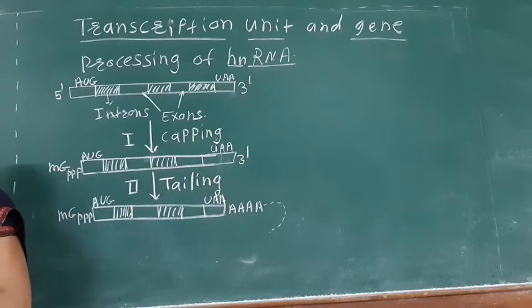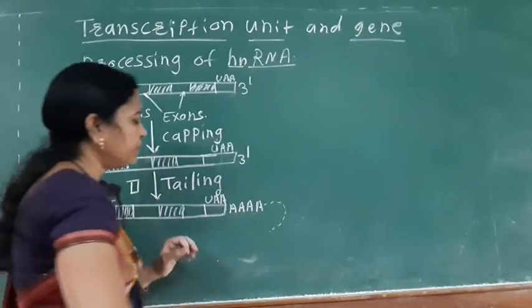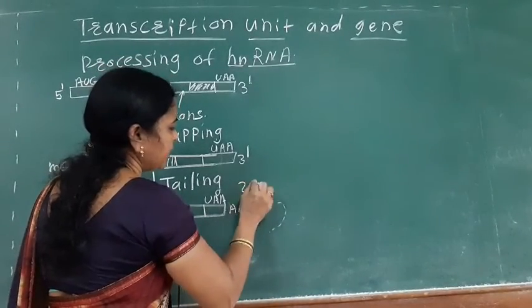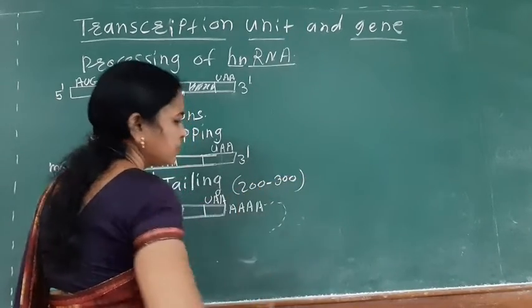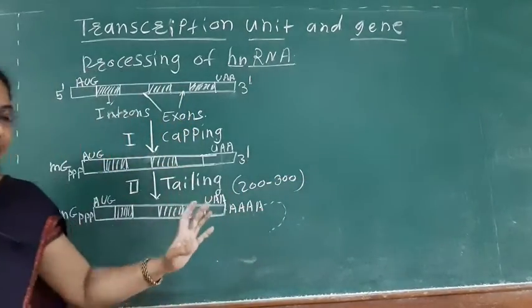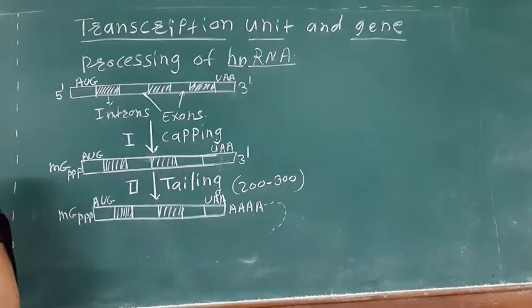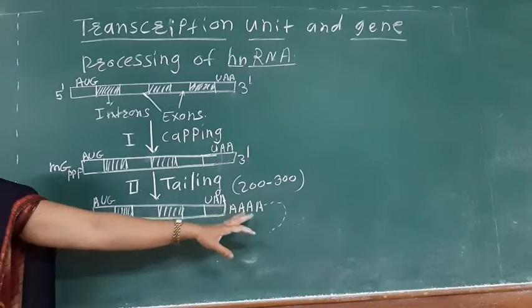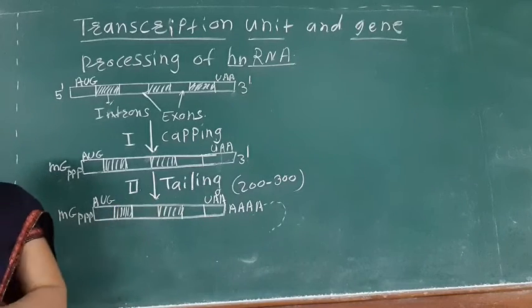During the formation of the poly A tail, 200 to 300 adenine residues are added at the 3 prime end. So it is known as the poly A tail, the tailing process.